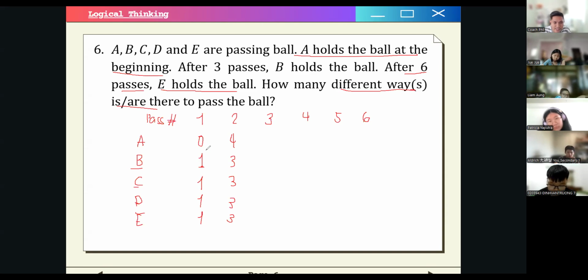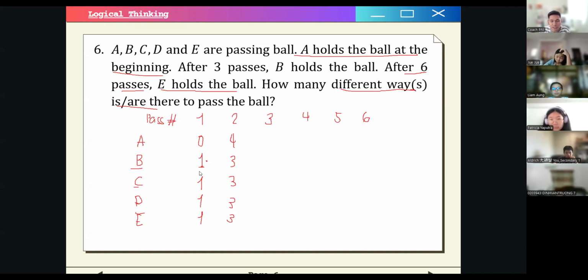So how do we analyze this? Let's look at it this way. At the second pass, A can have the ball four ways, right? Because he or she can receive it from the other four people, whoever holds it at the first pass. So it can come from here, here, here, or here, right? So there are four ways. However, for the other four people, they can only have it three ways, right? Because the ball is not in A's hands at that moment. So if it is in B's hands, then we can get it from C, D, or E, okay? So that's just three.